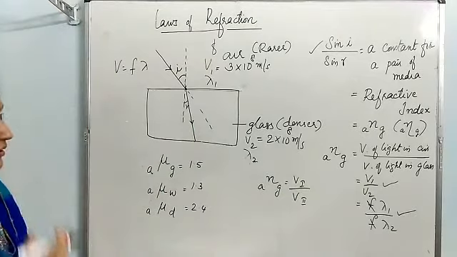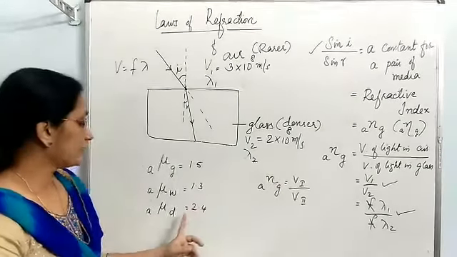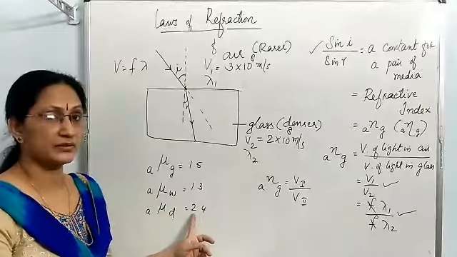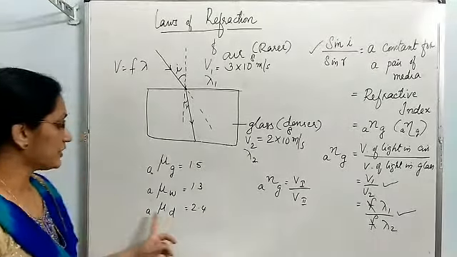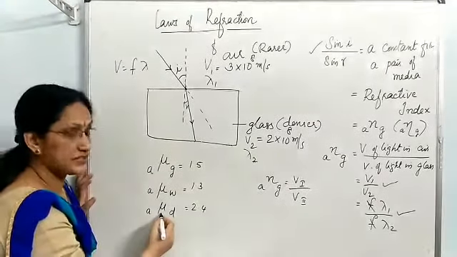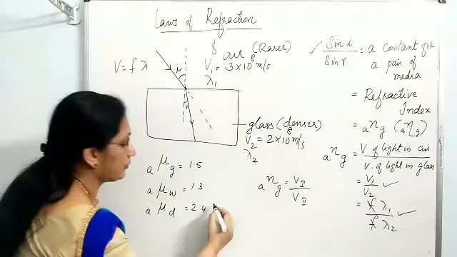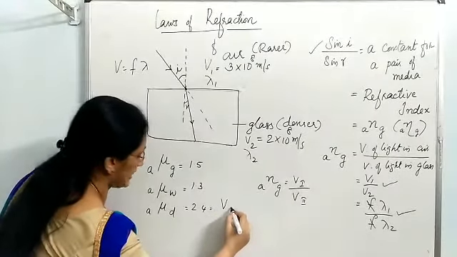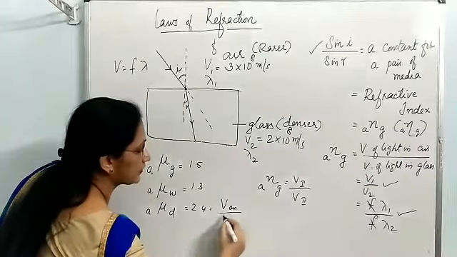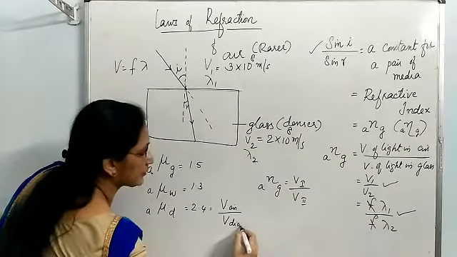Take the case of diamond. We are finding out refractive index of diamond with respect to air. Then the formula will be velocity of light in air upon velocity of light in diamond.